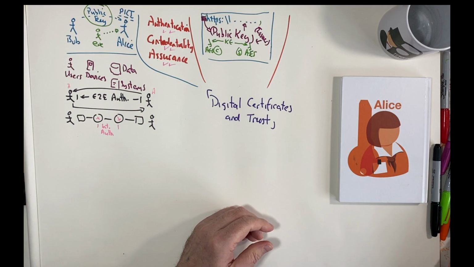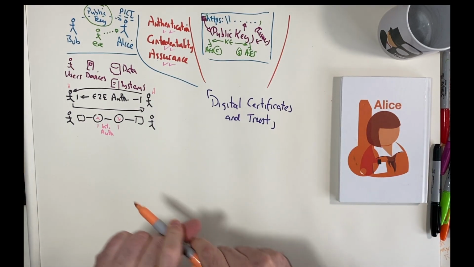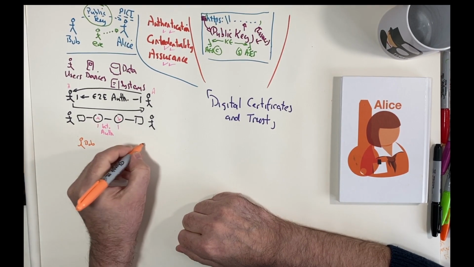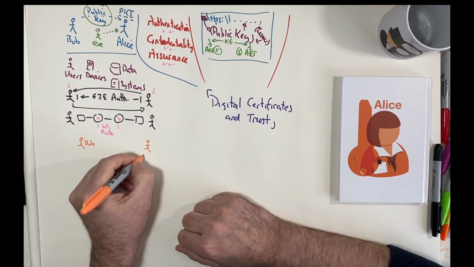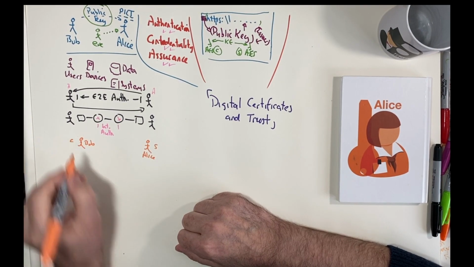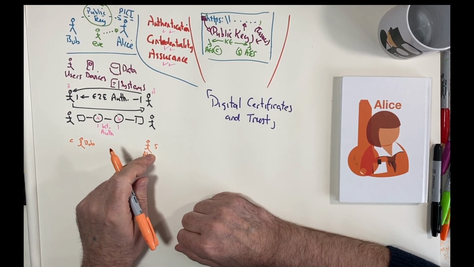So the ways that we can do this is to go for one-way authentication. If we define Bob here and Alice over here, and let's say Alice is a server and Bob is a client, the client connects to the server.